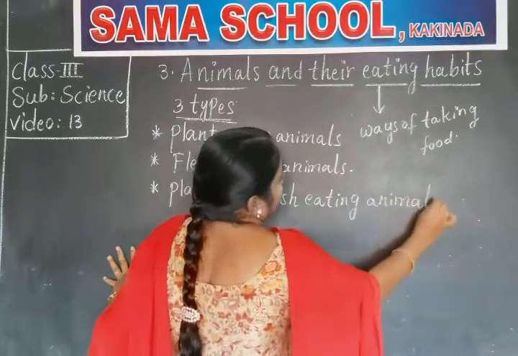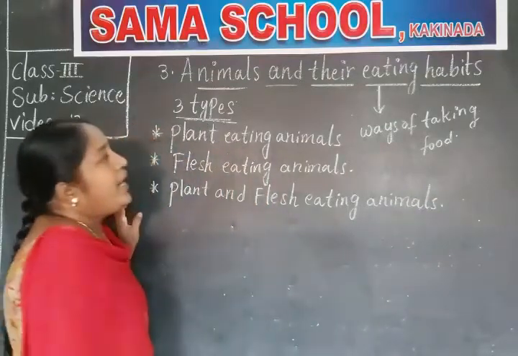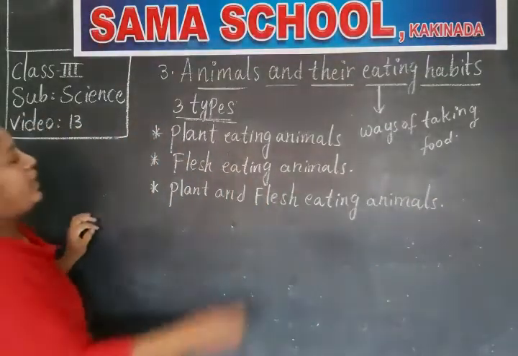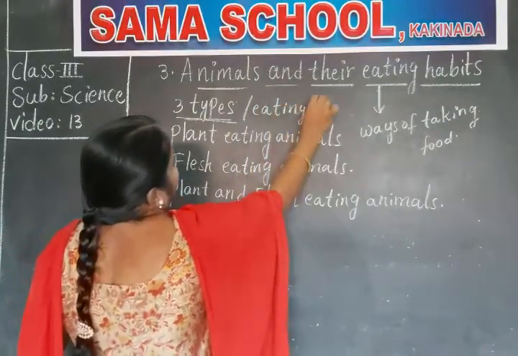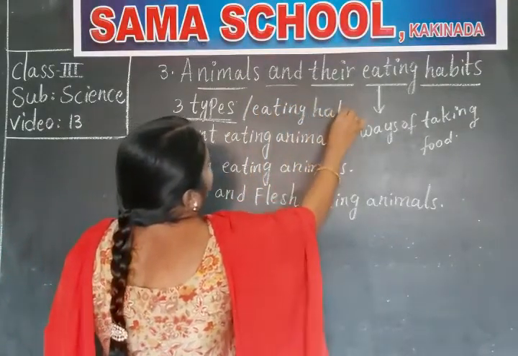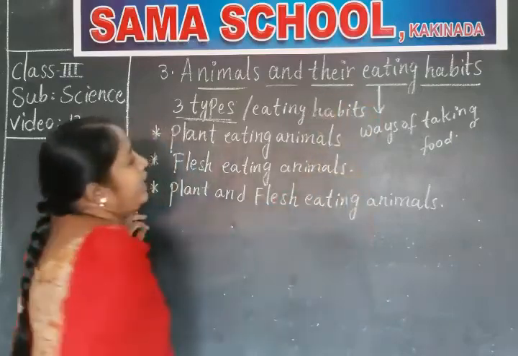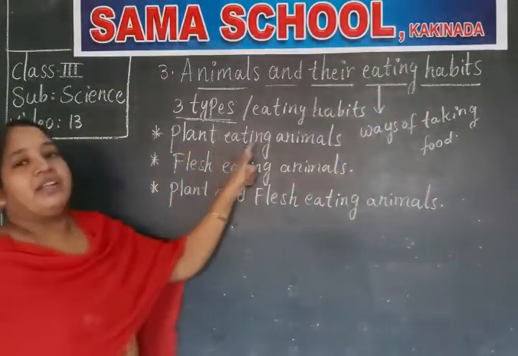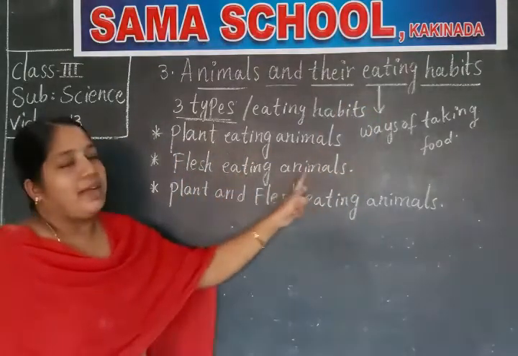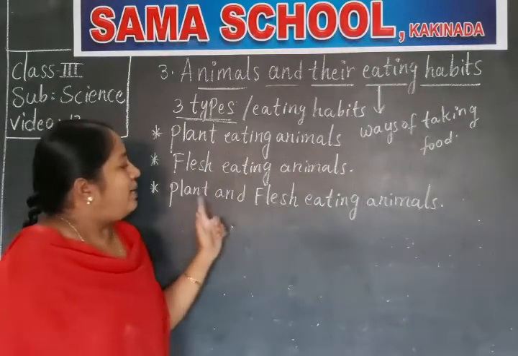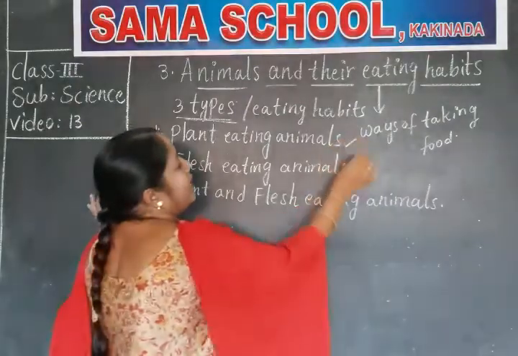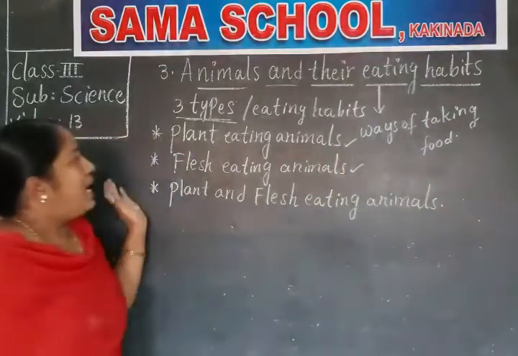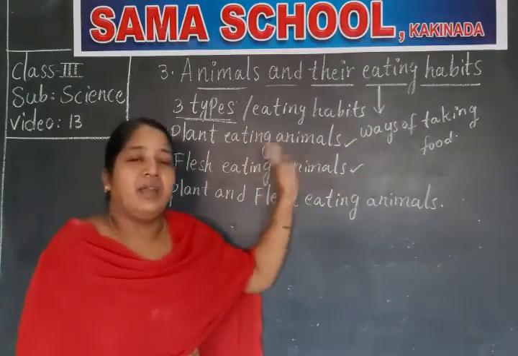So these are the three types of animals depending upon their eating habits. Animals are broadly divided into three types based on the eating habits: plant eating animals, flesh eating animals, plant and flesh eating animals. Already we have completed plant eating animals and flesh eating animals. Now tell me what are plant eating animals, children?